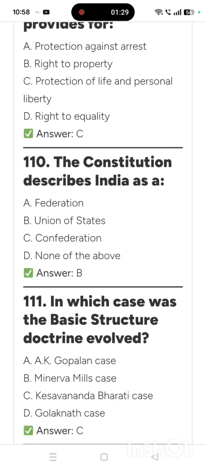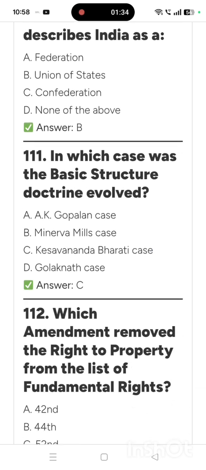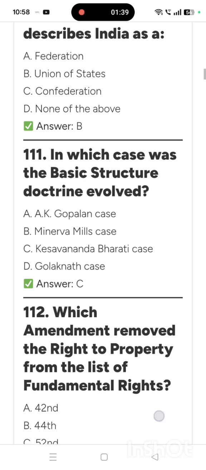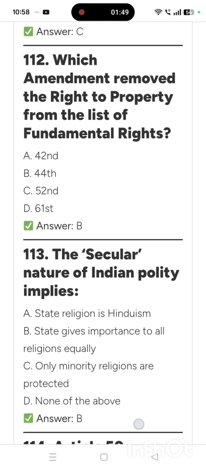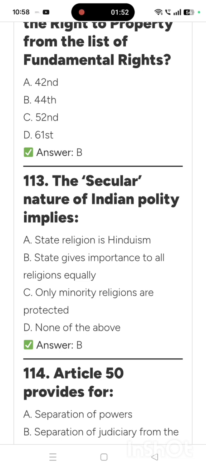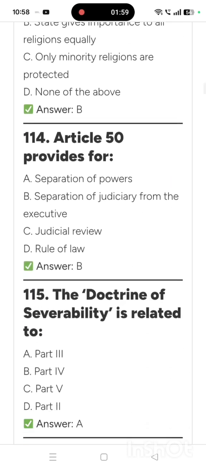The Constitution describes India as a union of states. In which case was the basic structure doctrine evolved? Kesavananda Bharati case. Which amendment removed the right to property from the list of fundamental rights? 44th Amendment. The secular nature of Indian polity implies state gives importance to all religions equally. Article 50 provides for separation of judiciary from the executive.